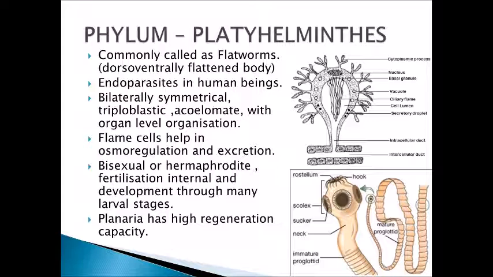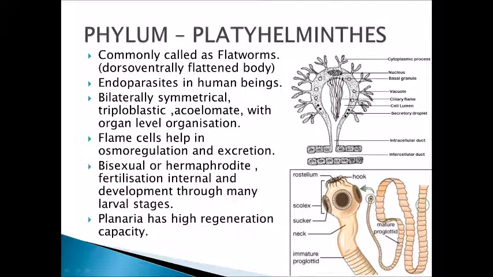Special cells, flame cells, help in osmoregulation and excretion. This is the diagram of the flame cells. These are the special cells called flame cells. The name is given because of these cilia which are there.